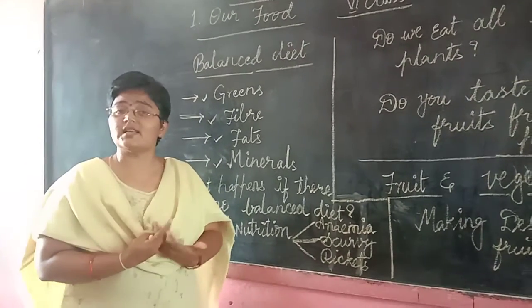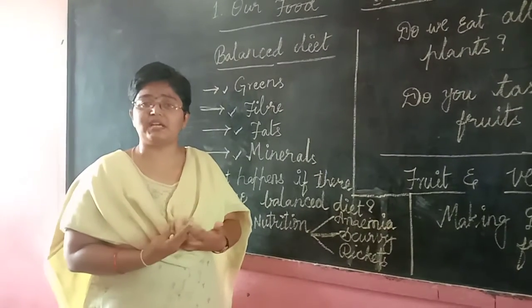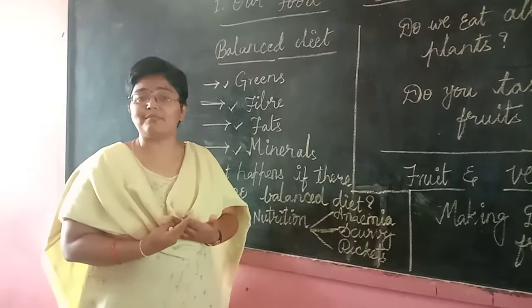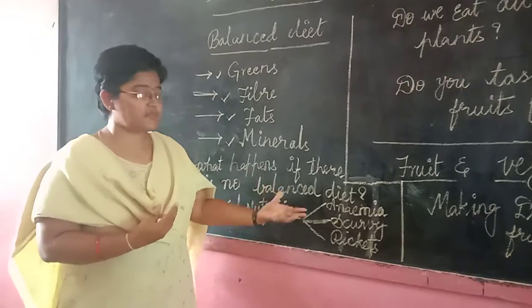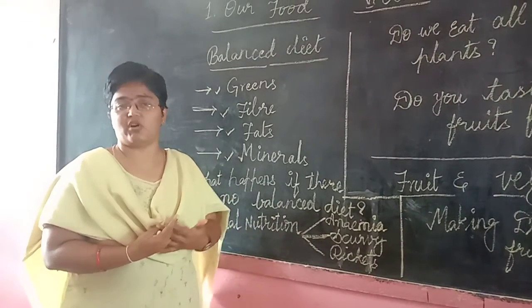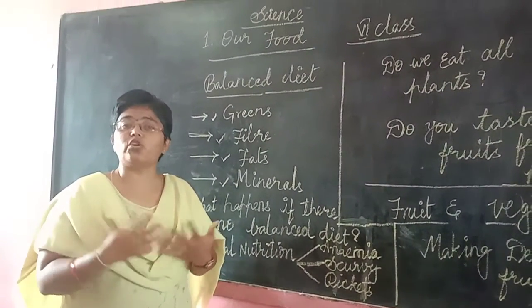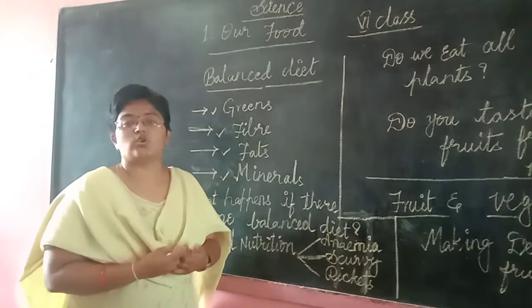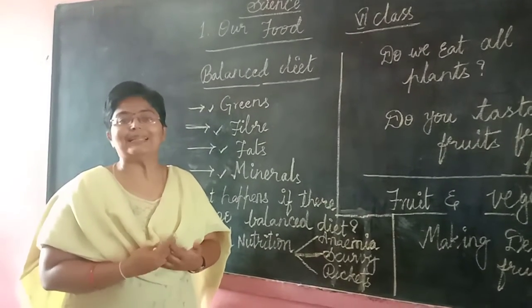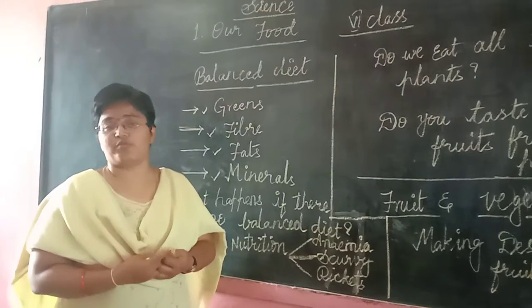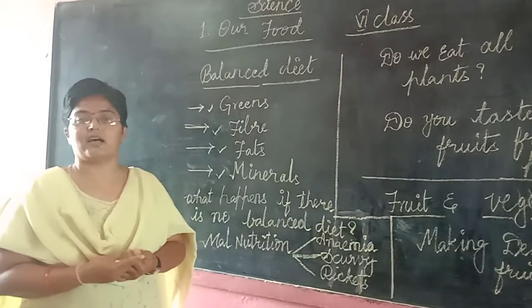What is the necessary thing that makes us breathe? It's nothing but our blood. The sufficient transport of blood in our body gives us more oxygen. So if there is no sufficient blood, it leads to different kinds of problems.